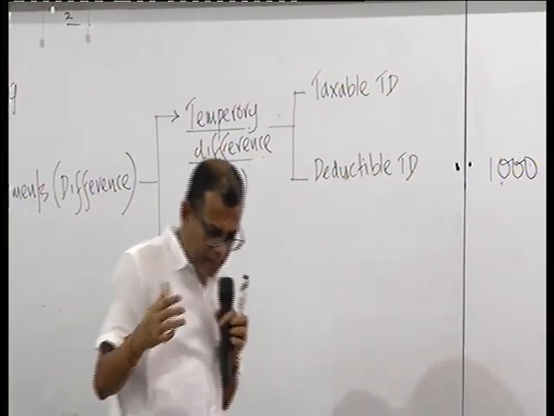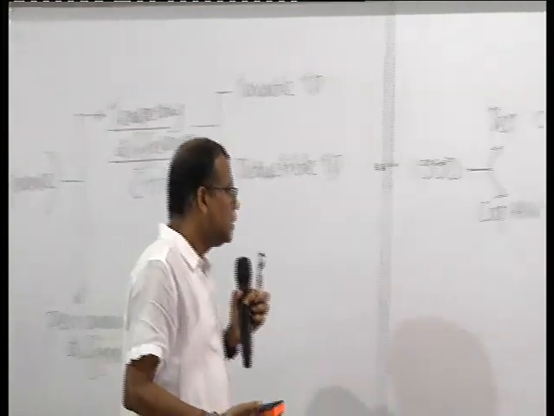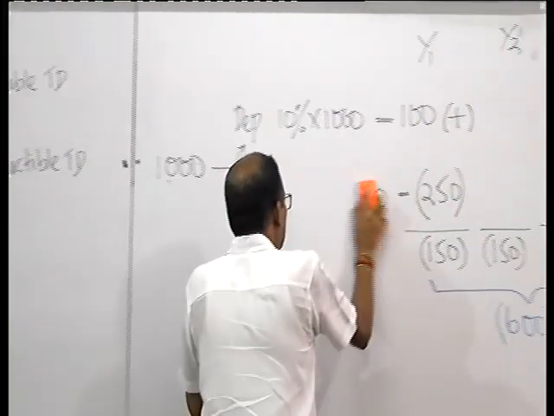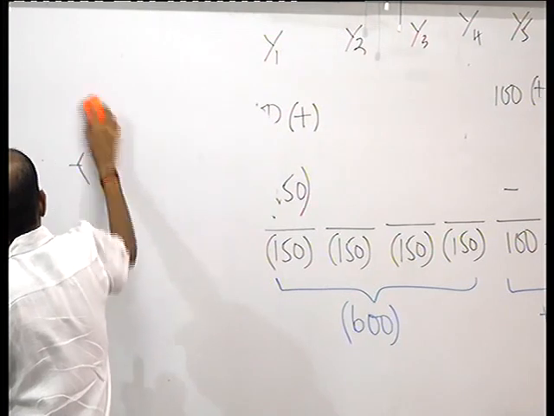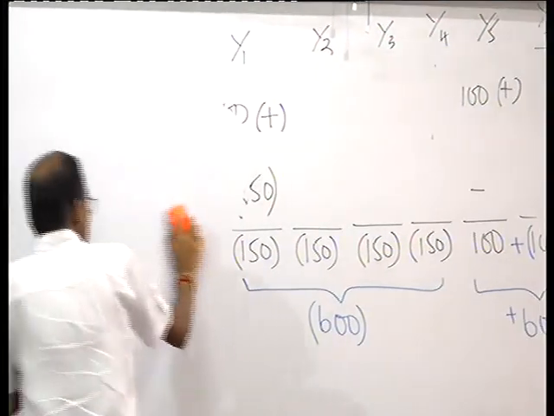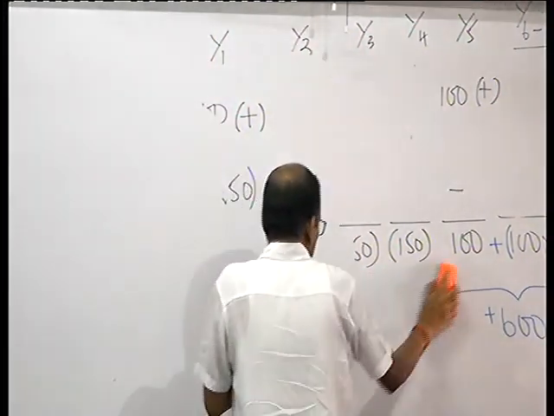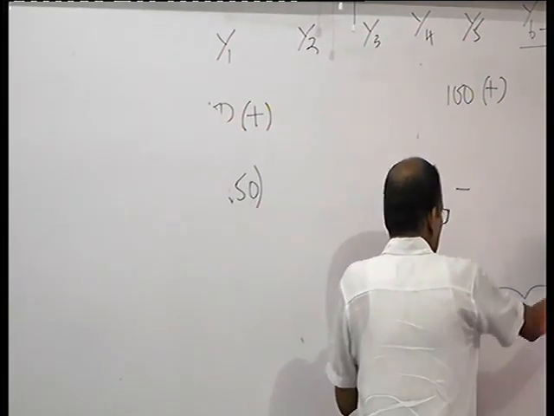I'll show you a simple example, something similar to this, to understand the implications of certain tax adjustments that you do in the accounts.